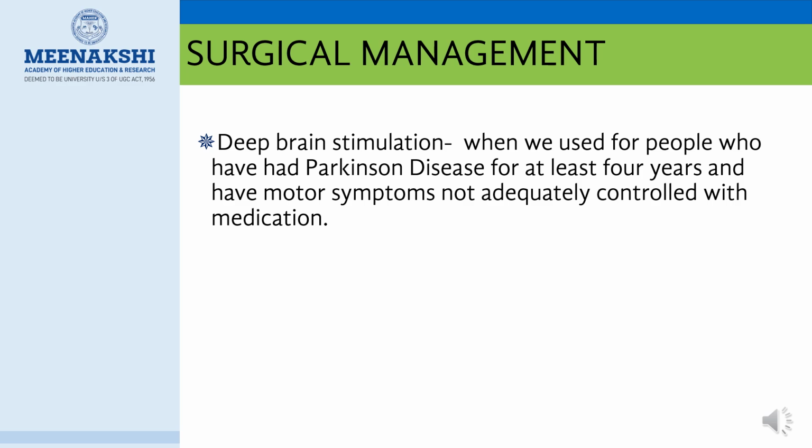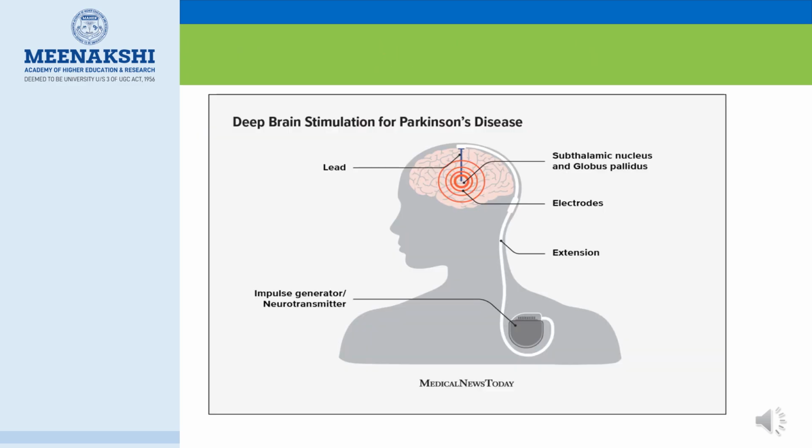Now let's see the surgical management. Deep brain stimulation. We use deep brain stimulation for people who have had Parkinson's disease for at least 4 years and have motor symptoms that are not adequately controlled with medication. So for those people, we'll go for a surgical procedure. Deep brain stimulation is a surgical procedure that treats Parkinson's disease by implanting electrodes in the brain and sending electrical signals to block the symptoms.